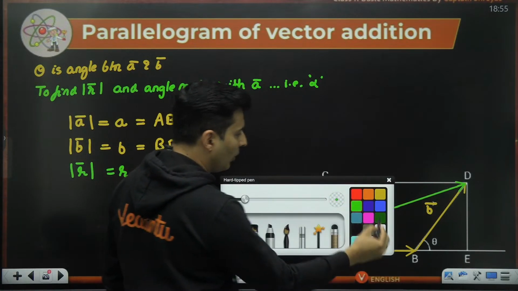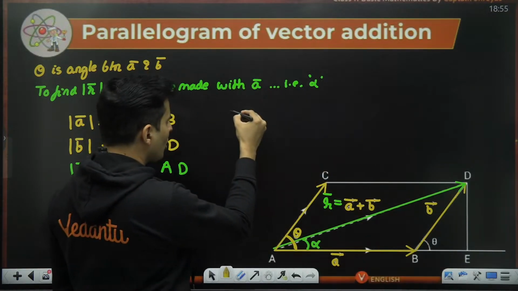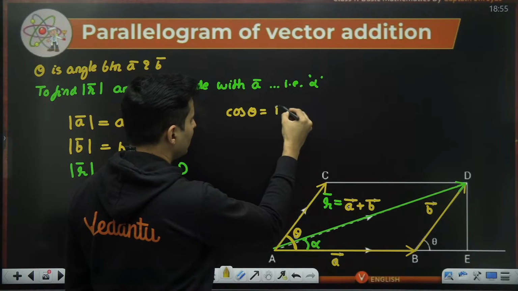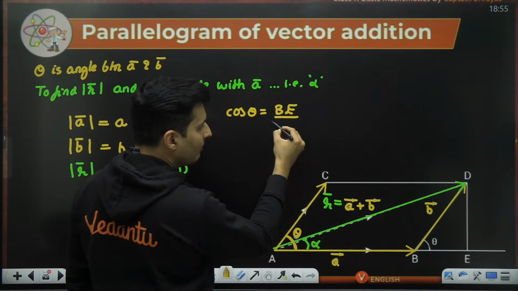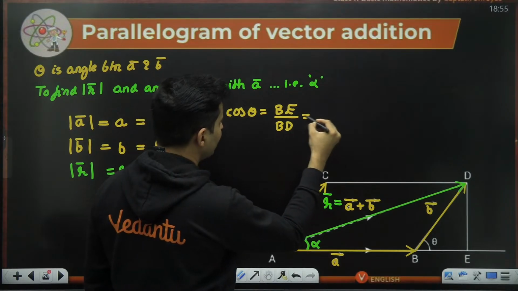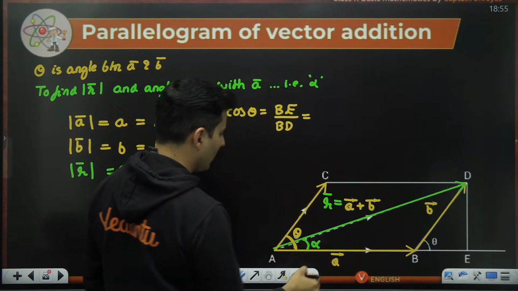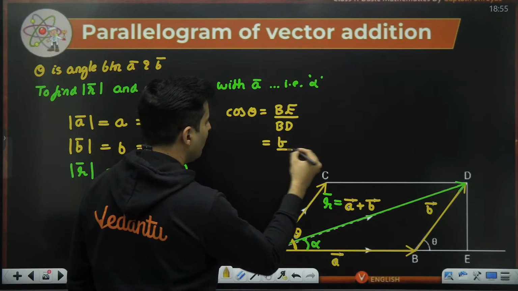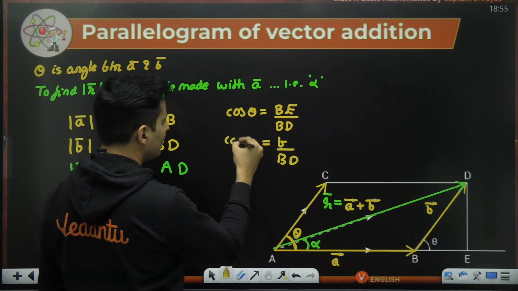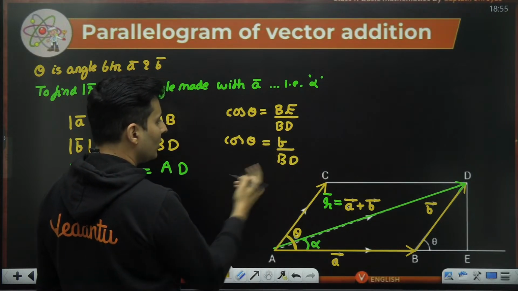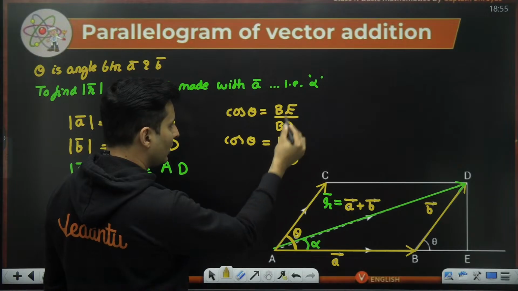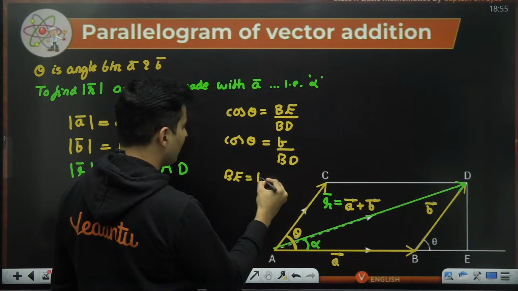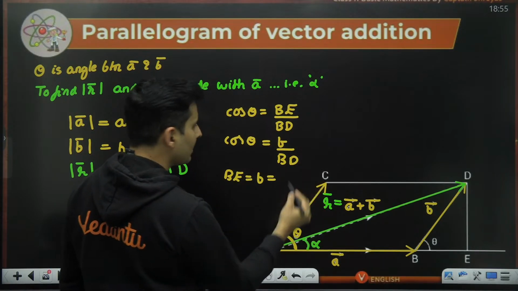Okay. And for that small triangle, as you can see, cos theta will be adjacent by hypotenuse. That means BE by BD, which is BE by B, that is basically your cos theta.